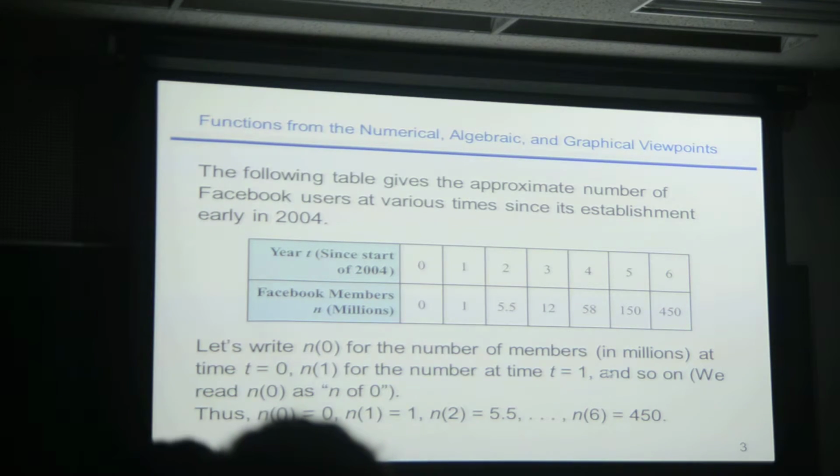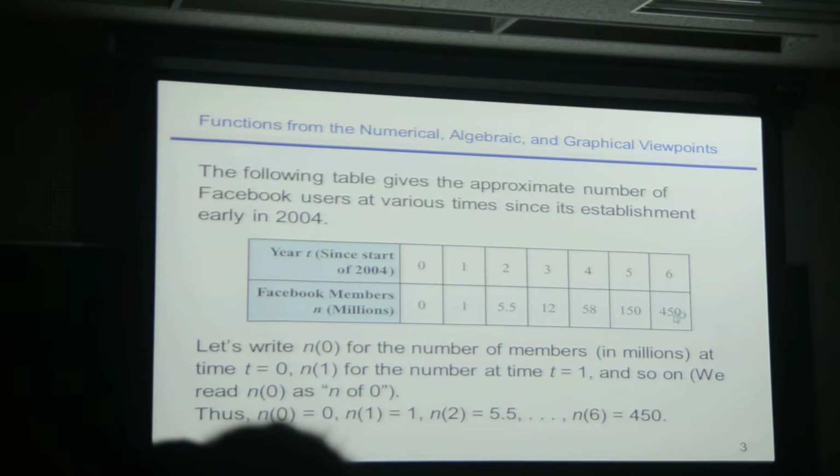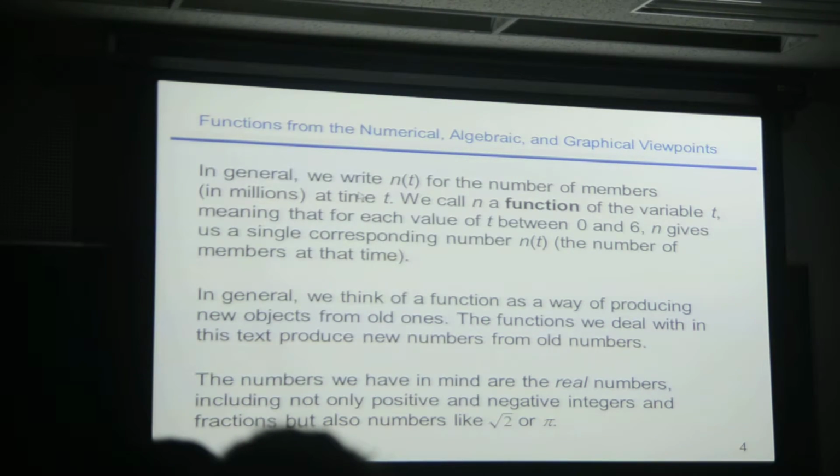So this is like you did in homework, right? This is a kind of definition of a function. So this is the x value and this is the y value. Okay, so when x is 0, y is 0. When x is 1, y is 1. When x is 2, y is 5.5. Okay, that's the kind of definition of a function. It's given as a table, but it's the definition of a function. Okay, and here they call it n of t.